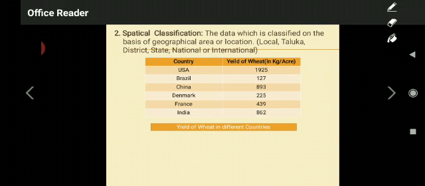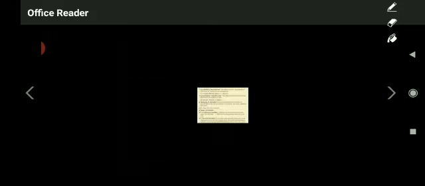In Indian location, what is the yield of wheat in India? In USA location, what is the yield of wheat? For example, if you are able to understand the yielding capacity of wheat in these two countries, you are able to understand the actual status of the country, whether India is good in, for example, producing wheat or else USA. Okay, like that, spatial classification gives the clear information of classification of data on the basis of geographical area or location.